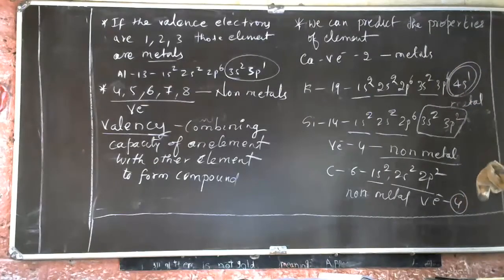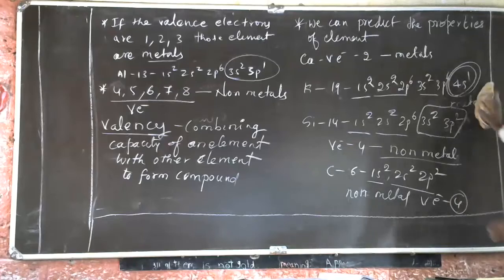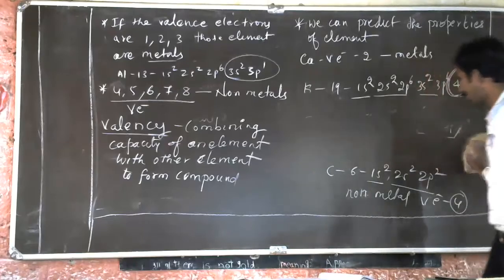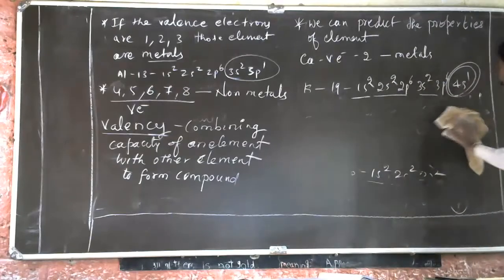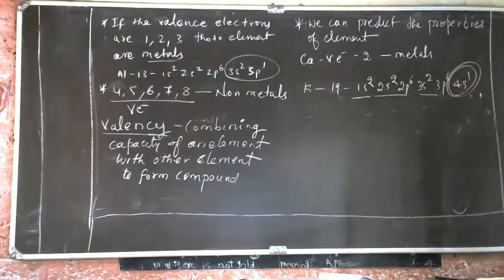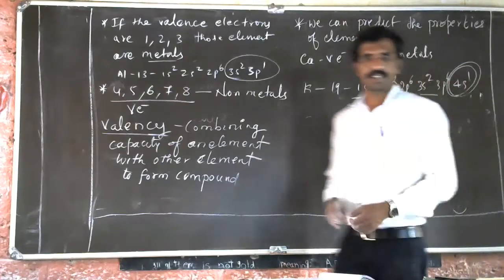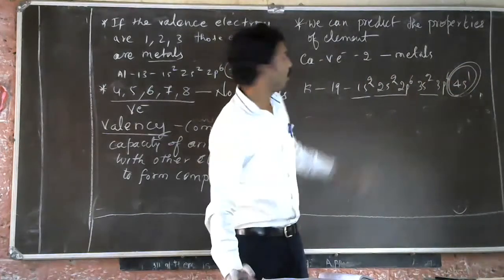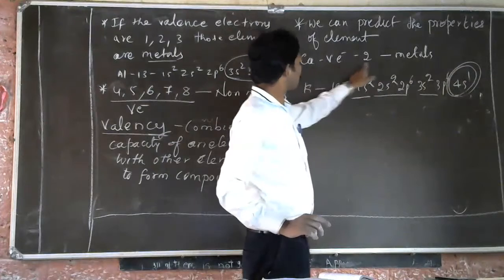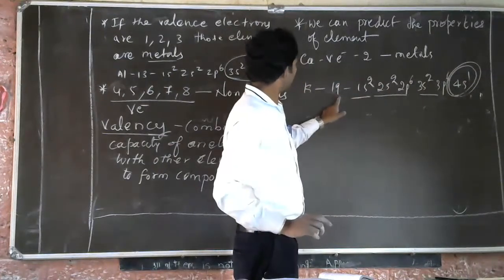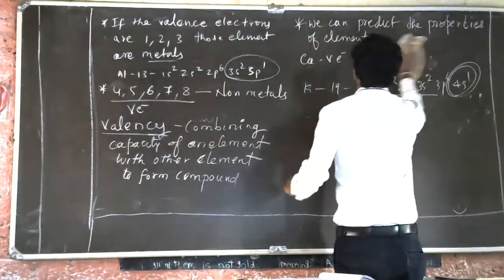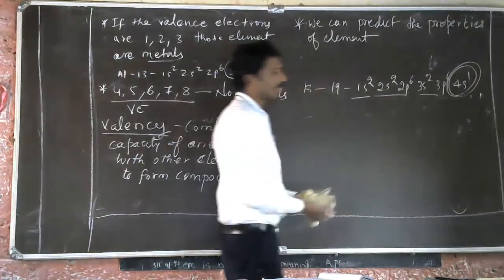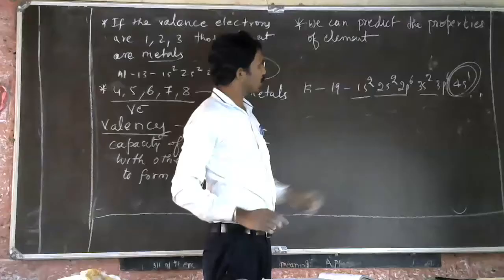See, I will take the example of what is written here on the board. I have written the electronic configuration of two elements over here. I have written calcium, valence electron is 2, and I have written potassium here. So what is the valency?